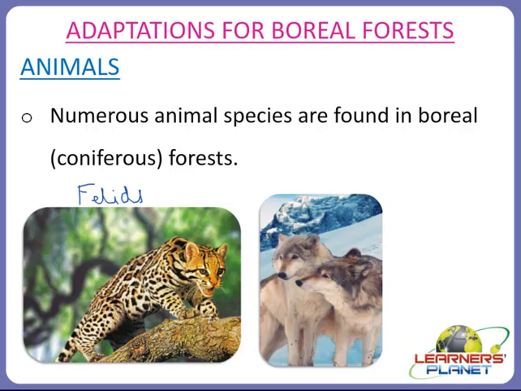Felids means species of cats, and canids means species of dogs. Now, this doesn't mean that only one type of cat would be there, but the cats range in size from Siberian tiger, lynx, bobcat, etc., which we will see further. So these are some of the felids and canids which are found in boreal or coniferous forests.